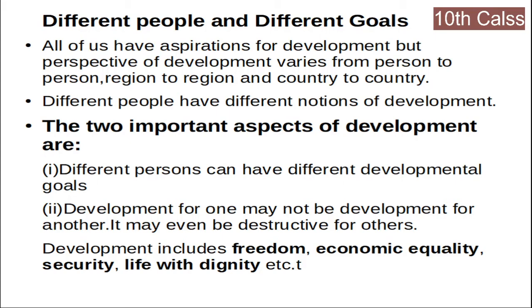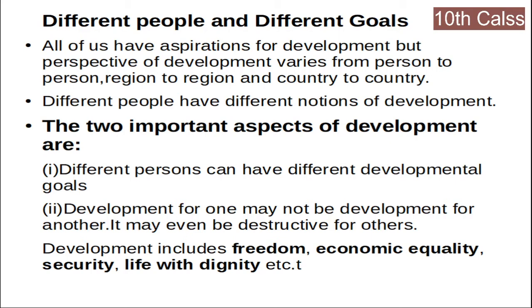So the two important aspects of development here are, number one, different persons can have different developmental goals. That is one aspect. And the other one is that development for one may not be development for another.